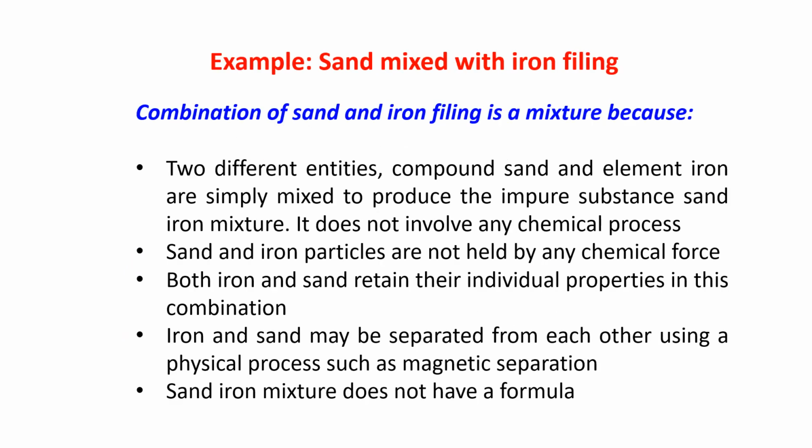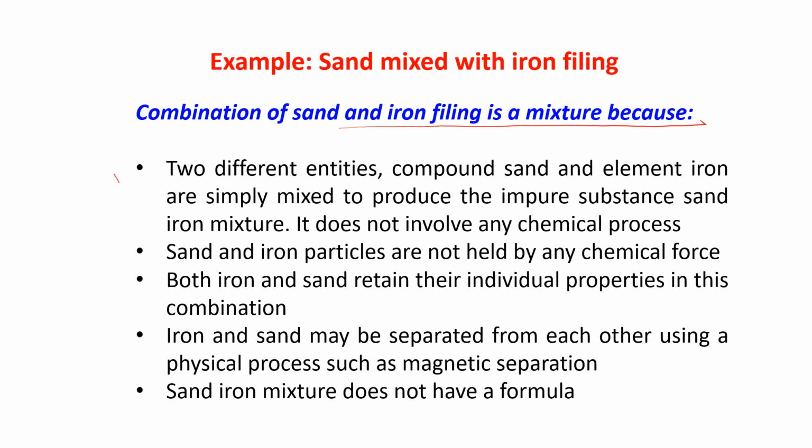Here I have given you one example, sand mixed with iron filings. Iron filings means small pieces of iron, a powder type of thing. The combination of sand and iron filings is a mixture. Why?